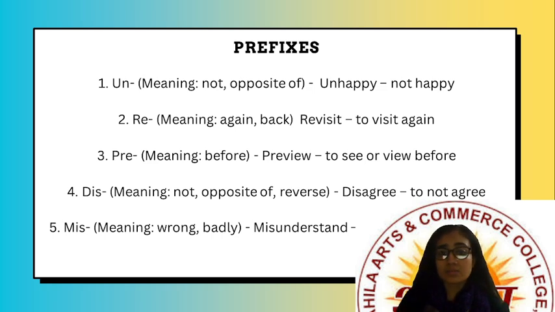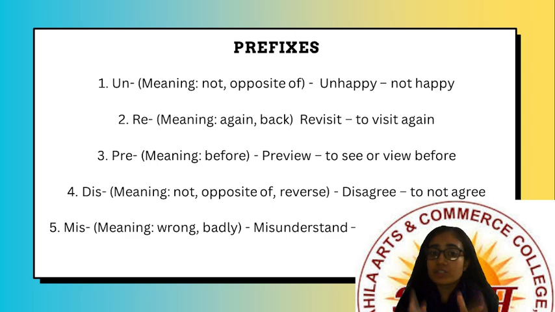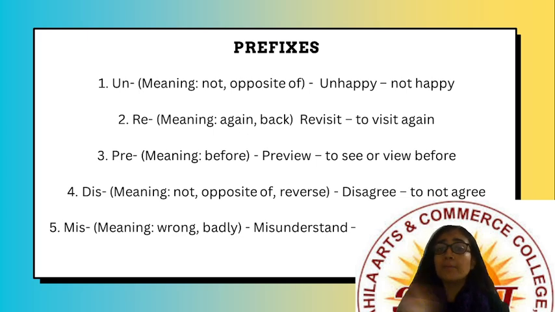The third prefix is pre. Pre means before, right? For example, preview. Preview means to see or view before. Then the fourth one is dis. The meaning of dis is not, or sometimes opposite of, or sometimes reverse. For example, disagree. Disagree means not agree, right?